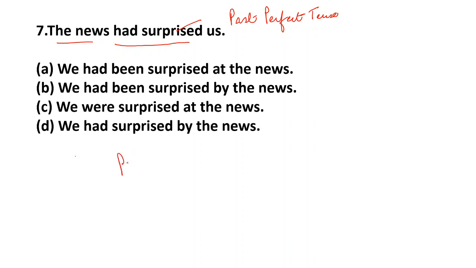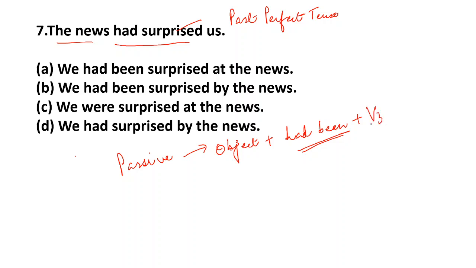So now in the passive voice, in the past perfect tense, there is a rule here that in the passive voice, first the object will come, plus had been. Now you remember, in the past perfect tense, there will always be had been plus V3.